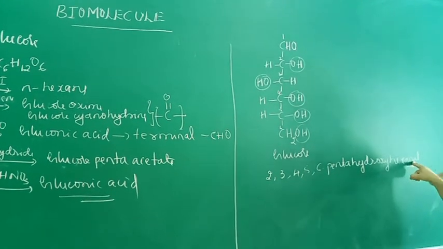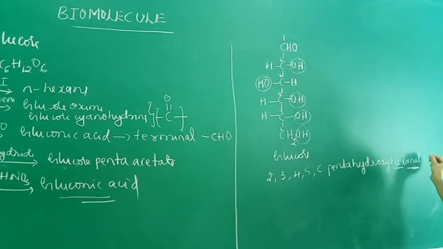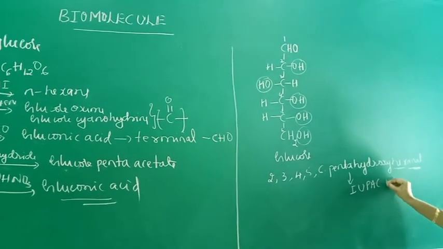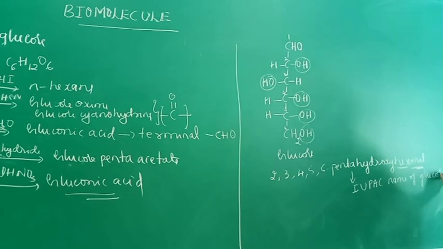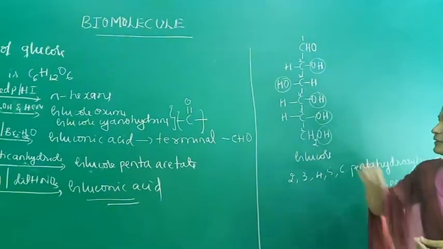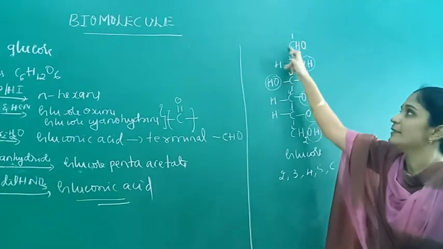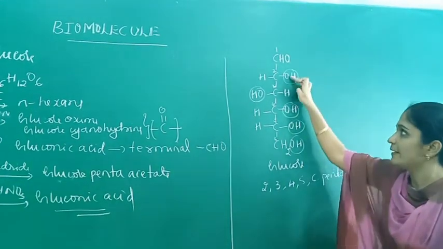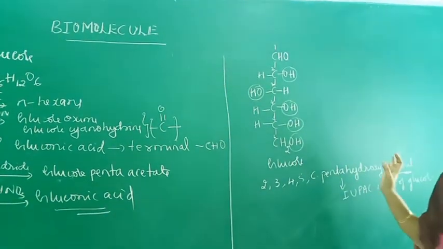Due to the presence of the aldehyde functional group and 6 carbons, we get hexanal. So this is the IUPAC name of glucose. So Bayer suggested the open chain structure of glucose. It contains 6 carbon atoms linked in a straight chain, 1 terminal aldehyde functional group, 1 primary alcoholic group, and 5 hydroxyl groups. So this is the structure of glucose.